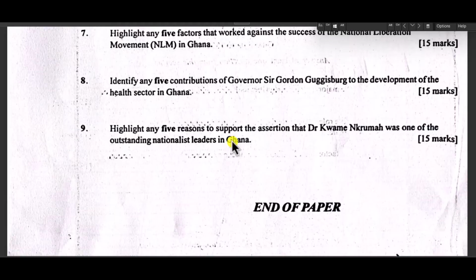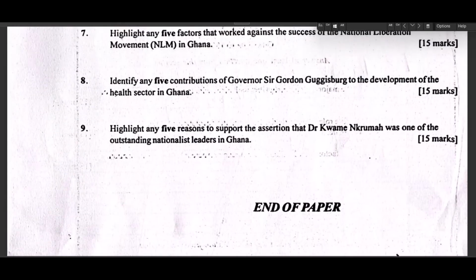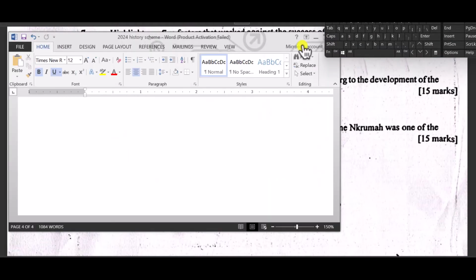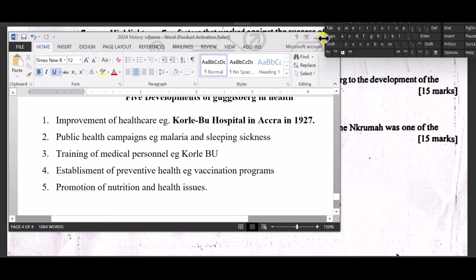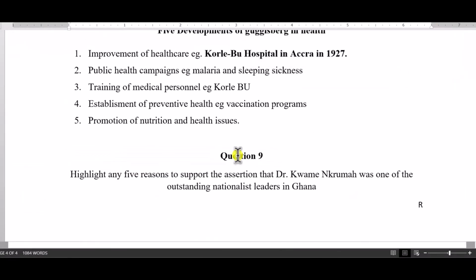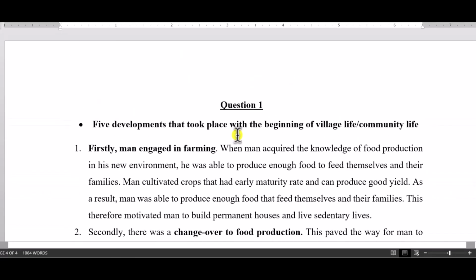Good. So that was the end of the paper. Now let's take a look at the questions. All right. So let's look at the questions, so the first